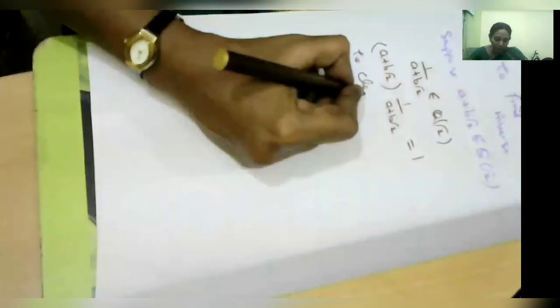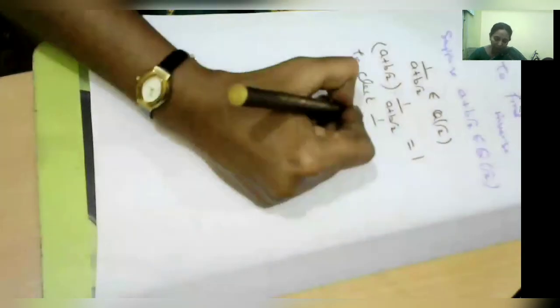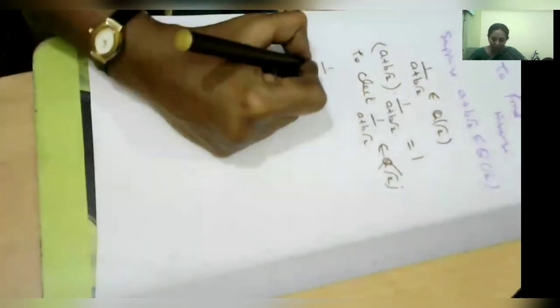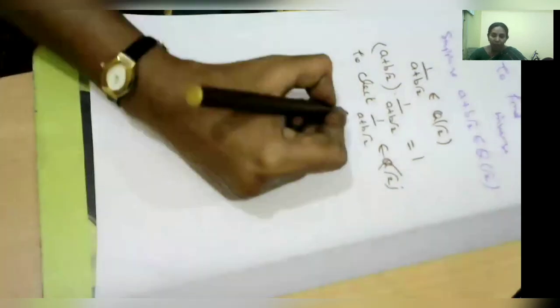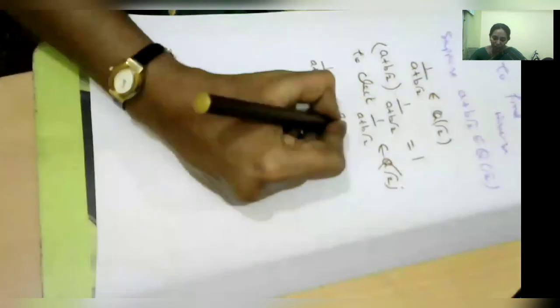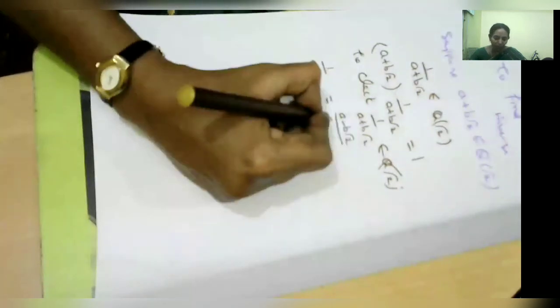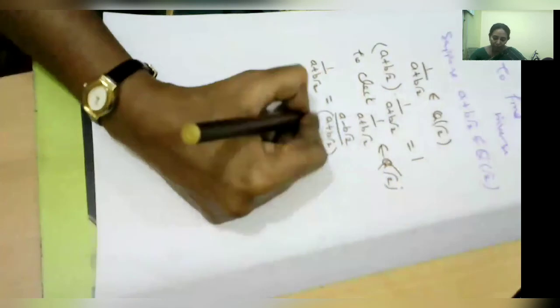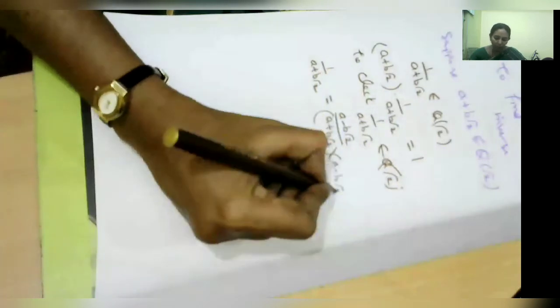So now check whether 1 by a plus b root 2 belongs to Q root 2 or not. For checking this, 1 by a plus b root 2 is equal to, multiplying numerator and denominator by a minus b root 2, a minus b root 2 divided by a plus b root 2 into a minus b root 2.